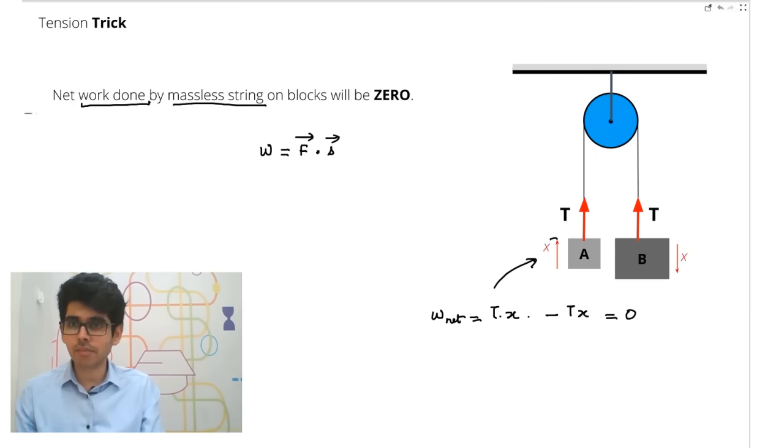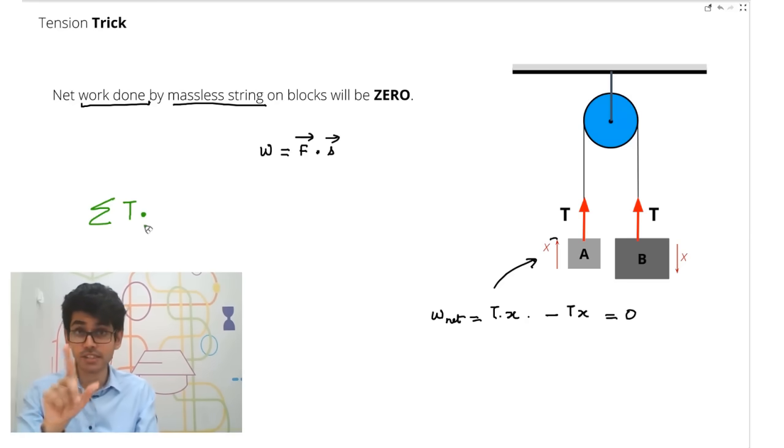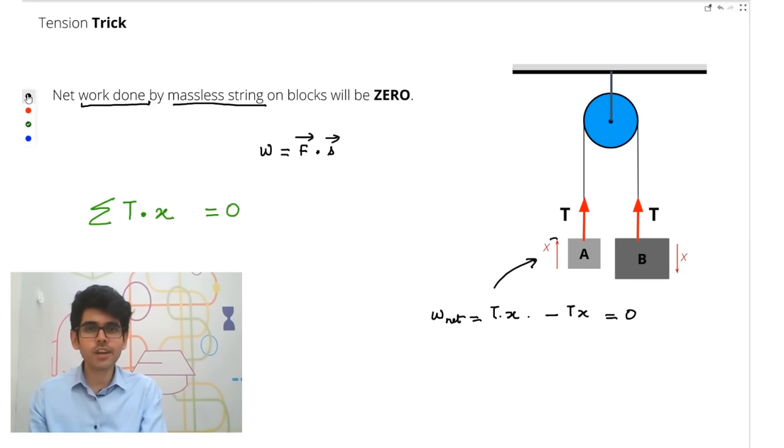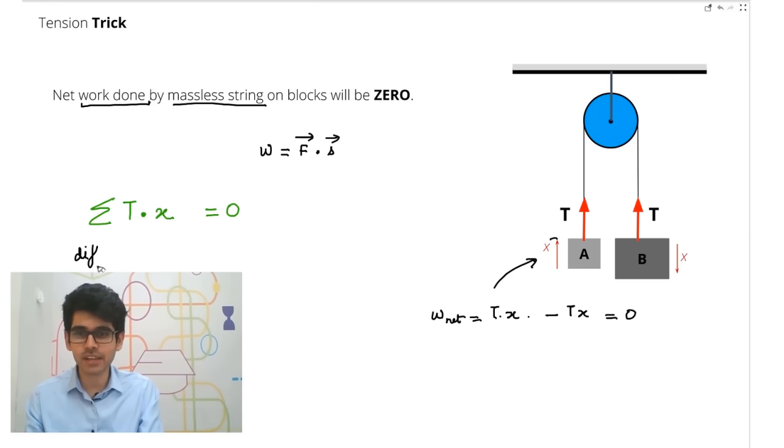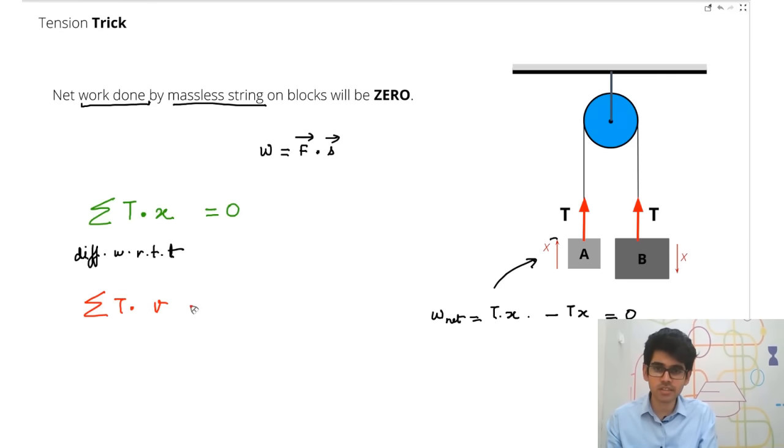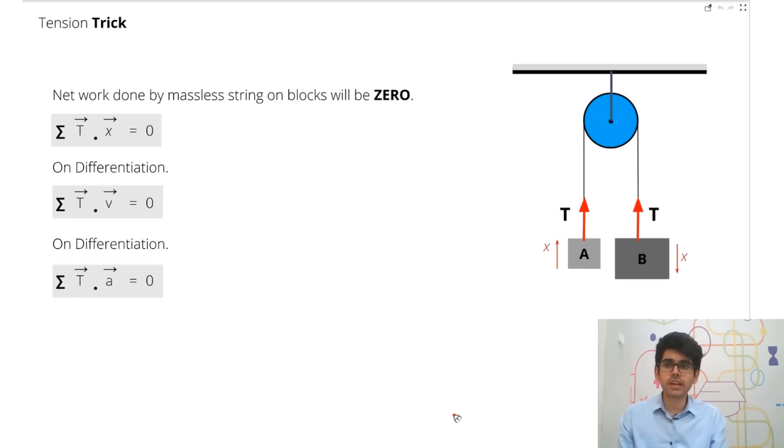So you can establish this very easily that the summation of all the tension dot x, now this is a dot product, not just a product, it is a dot product, will be equal to 0. Now all you have to understand is if you differentiate this with respect to time, you will also be able to establish that the dot product of the tension with the velocities will be 0. And if you differentiate it once more, you will be able to establish that the tension's dot product with the acceleration will also be equal to 0. Okay, so this is what we learn from the tension trick.